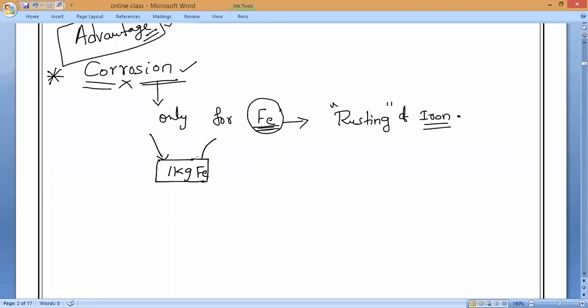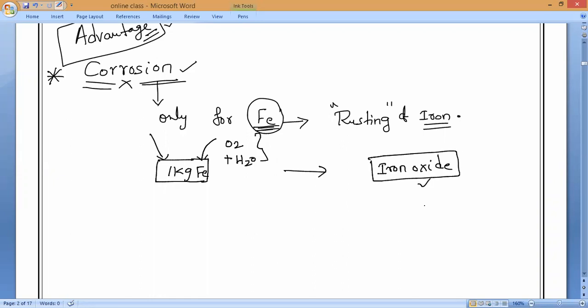Once it starts reacting with oxygen from the atmosphere as well as moisture from the atmosphere, it will start forming new substances. That is what we say iron oxide. It will form iron oxide.